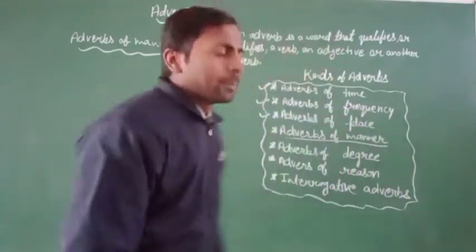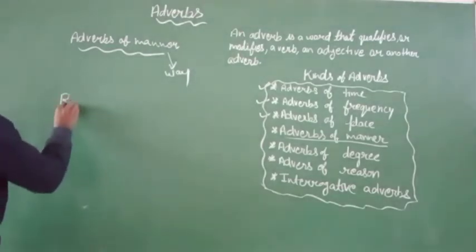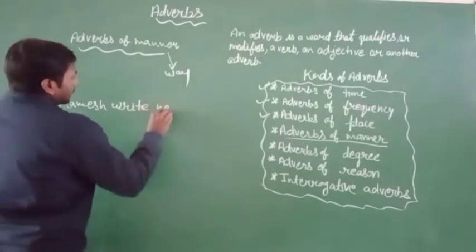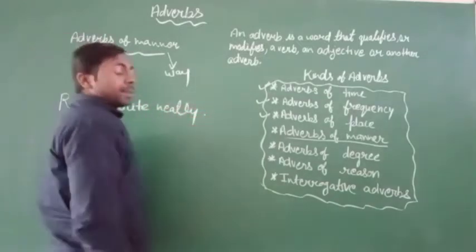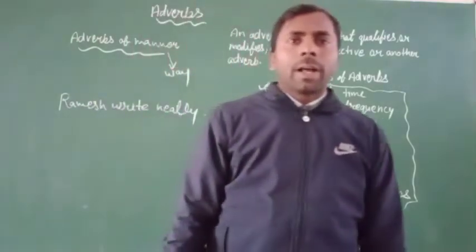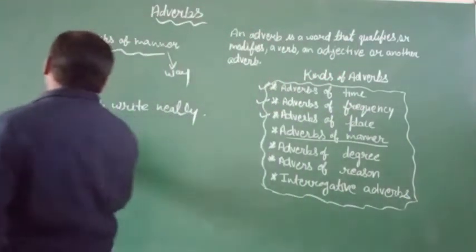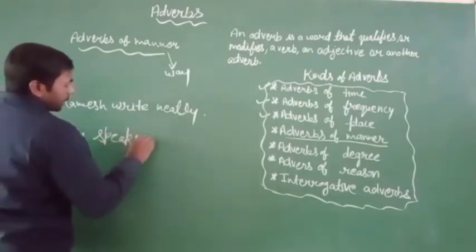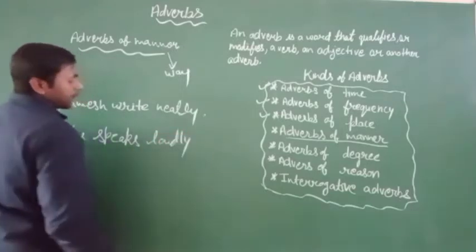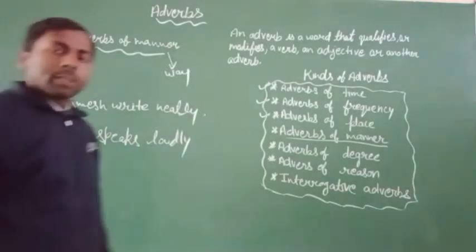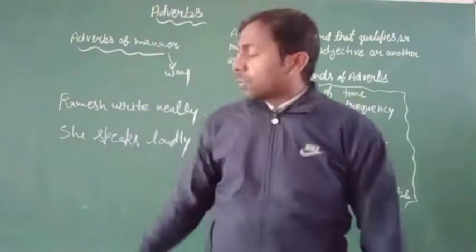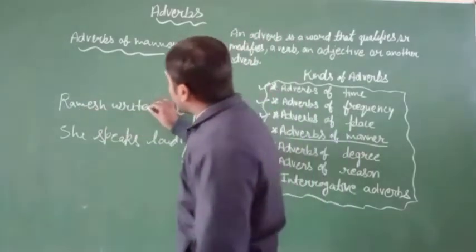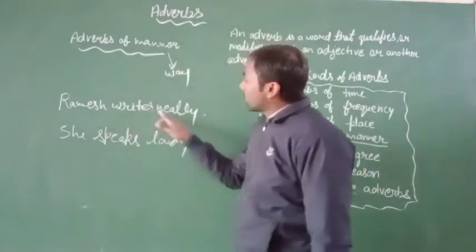For example, Ramesh writes neatly. Ramesh writes neatly. She speaks loudly. Okay, she speaks loudly. So you can see in the first sentence, Ramesh writes, writes neatly.